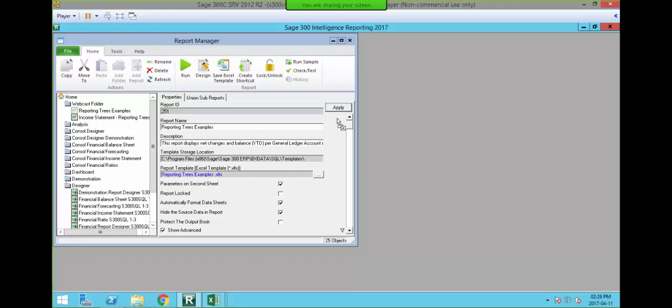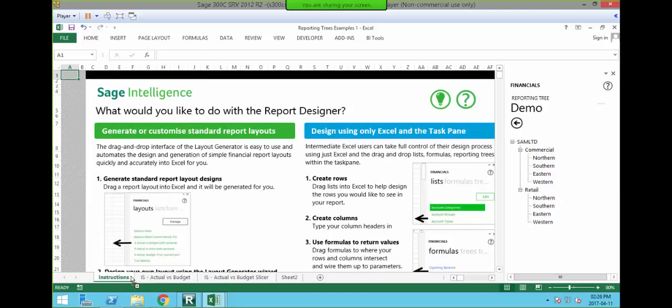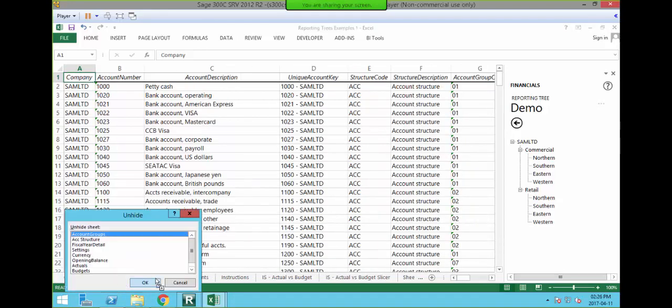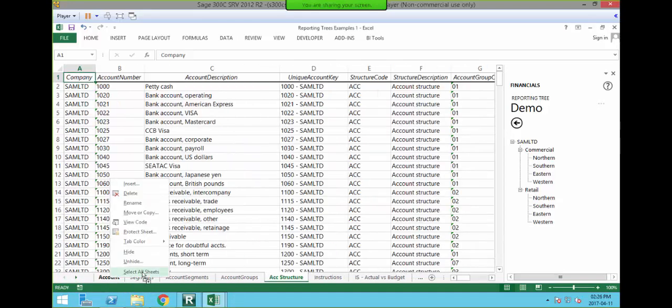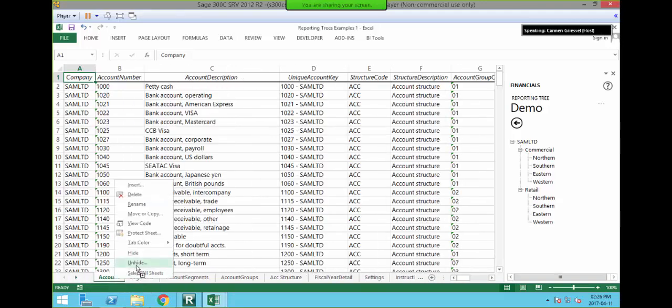Now, the other catch that you need to know about is that inside our Excel workbook that we've just created, if we're wanting to place the parameters in sheet 2, we need to go and add another new sheet in between sheet 1 and sheet 3. So the first thing you need to do is, unfortunately, unhide all your sheets, to make sure that you're not going to overwrite the one that you need.